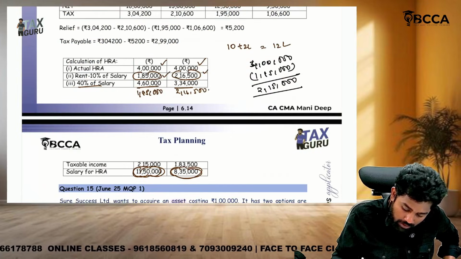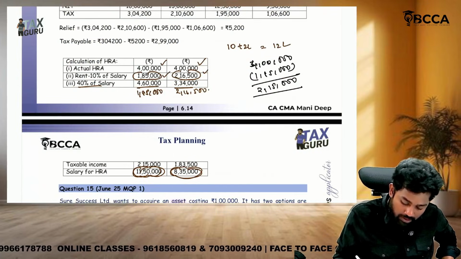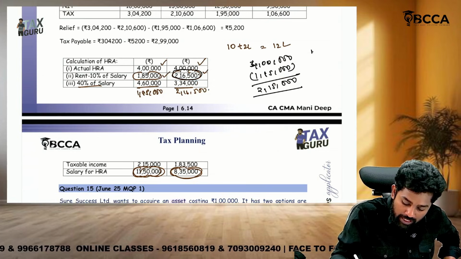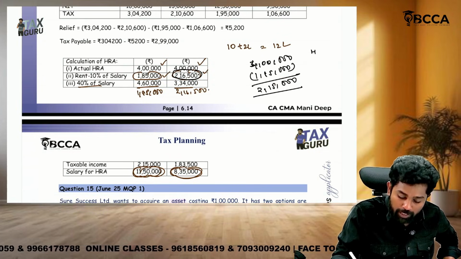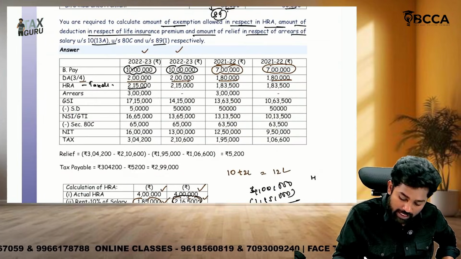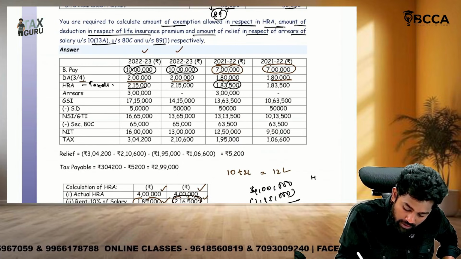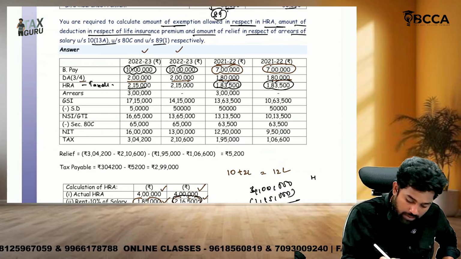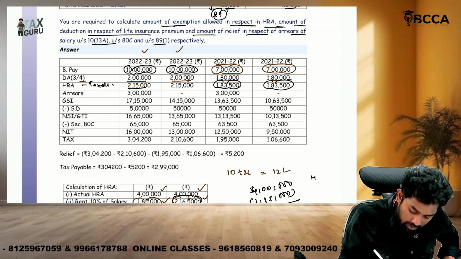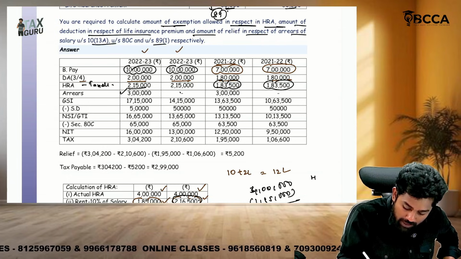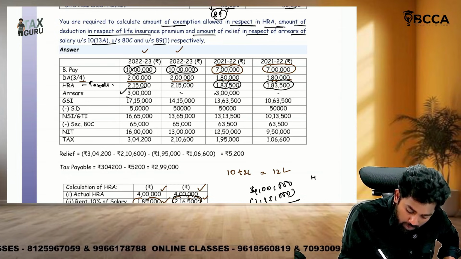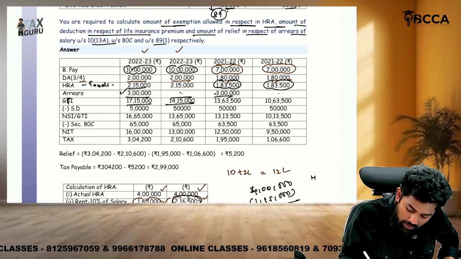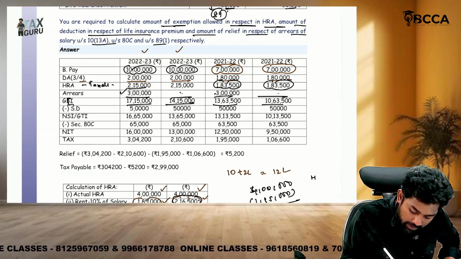Okay, for the preceding year, 2,16,500 is exemption, whereas 4 lakhs is the actual HRA. From there, if you subtract 2,16,500, you will get taxable HRA of 1,83,500. Okay. Then for arrears, sir, you will include arrears and without arrears, and for the past year also with arrears, without arrears. Then you get gross total income, and then we subtract standard deduction.